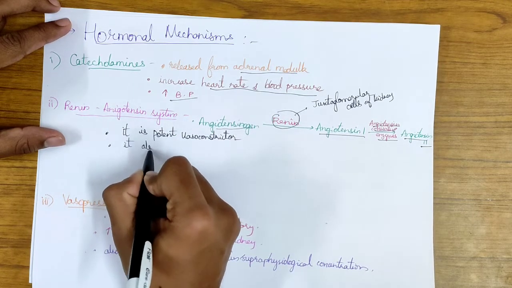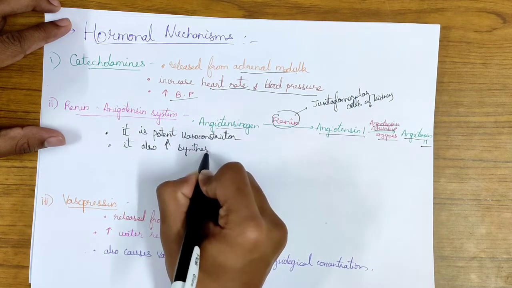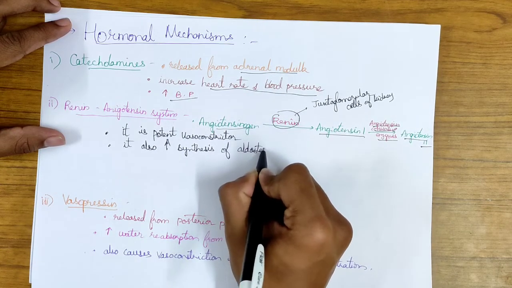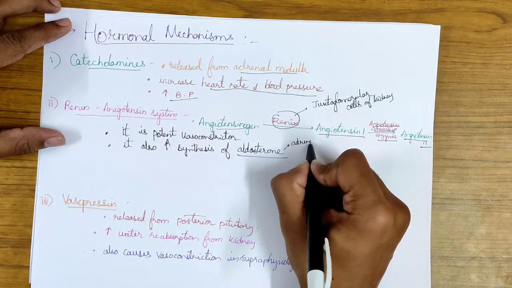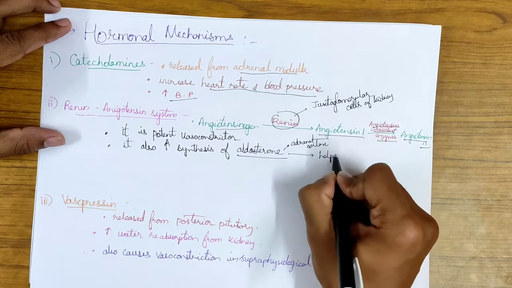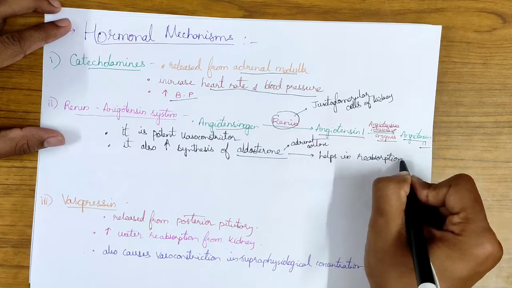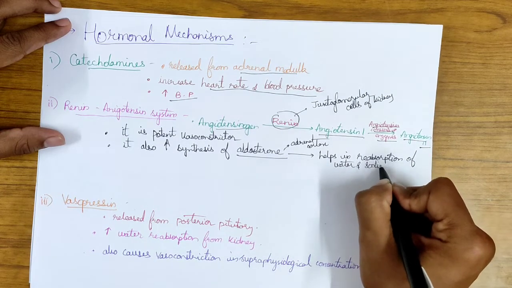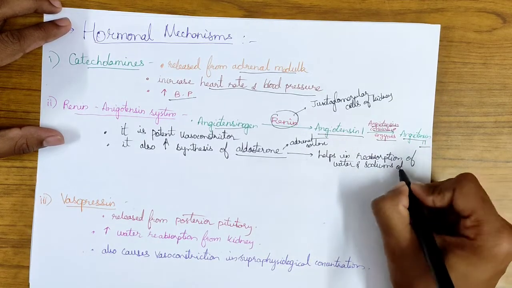It also increases the synthesis of the hormone aldosterone from the adrenal cortex. This aldosterone helps in reabsorption of water and sodium ions from the kidney and thereby maintains the blood pressure.